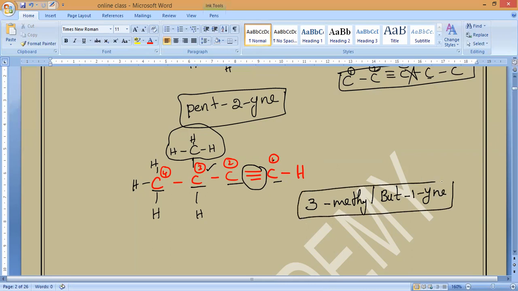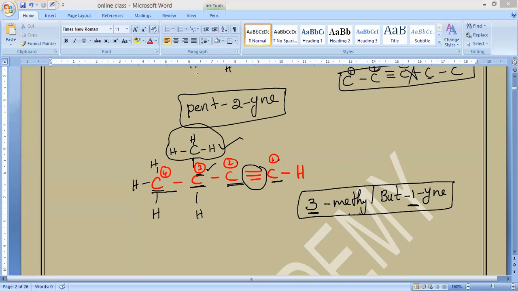So once again, all of you observe. First, the branch: where is the alkyl group? The third carbon has an alkyl group, so 3 will come. Next, what is the alkyl group? Methyl, so methyl will come. Next, what is the parent chain? The number of carbons in the longest chain is 4, so but- will come. And next, where is the triple bond present? Between the first carbon and the second carbon, so 1-yne will come. That is the third isomer of pentyne.